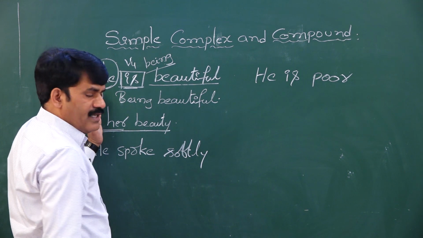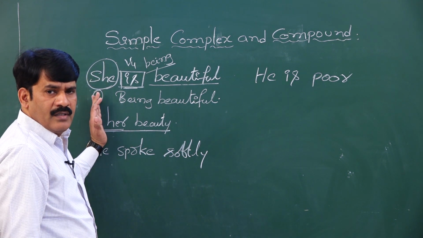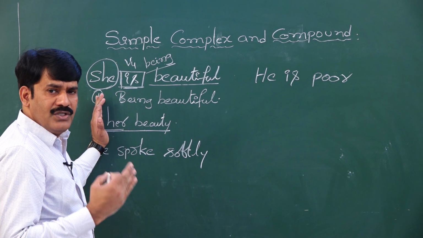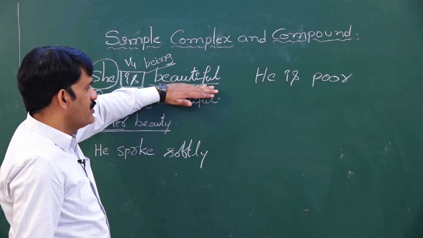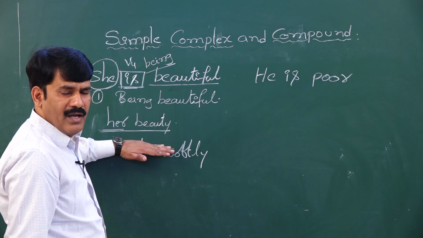What did I do in the second part? I just made the subject of the given sentence into its possessive case, and then if an adjective is given, we have to write it as a noun.